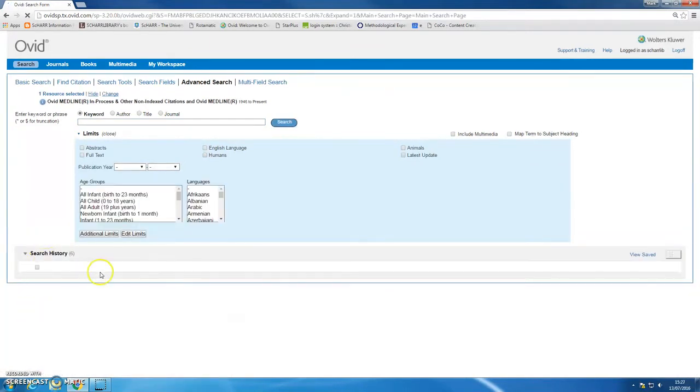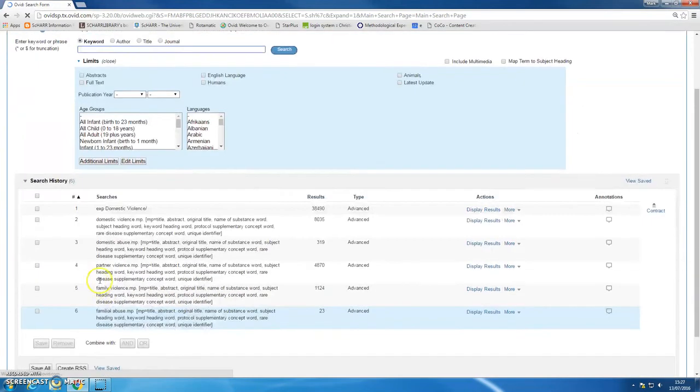Sorry, for those keywords and phrases that I've searched for. What I'm going to do now is combine all of those search strings that I've put in. So I've put in 6 different search strings around that broad concept of domestic violence, including a subject heading, an exploded subject heading, and keyword searches.